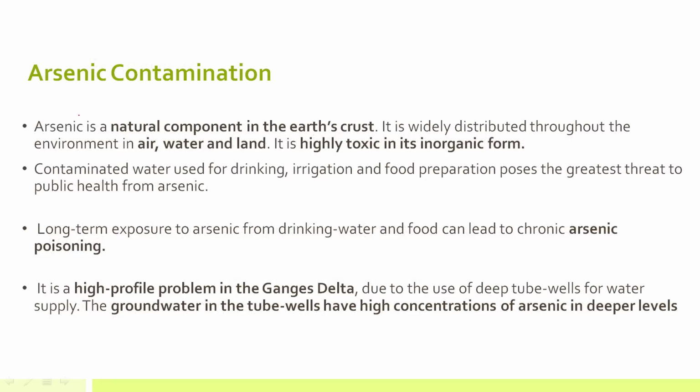Okay. Now, another topic, that is arsenic contamination. Arsenic is a natural component in the Earth's crust, right? But arsenic is harmful for human health. It is widely distributed in air, in water, and in land, but it is highly toxic. So contamination of water used for drinking, for irrigation, and for food can take place, and this may eventually enter the human food chain. Okay, so what are the harmful effects of arsenic?